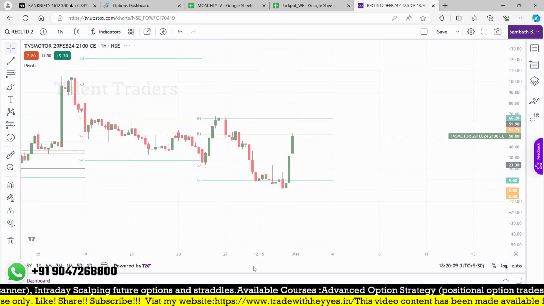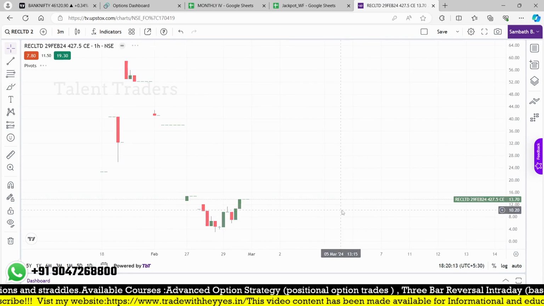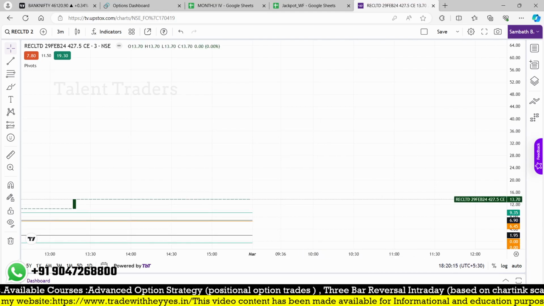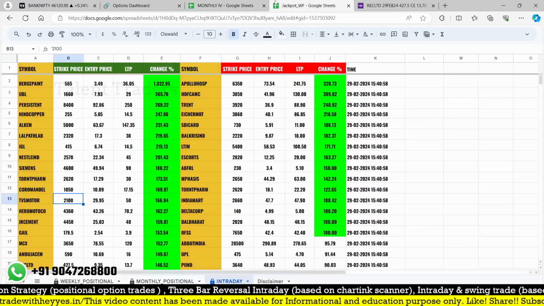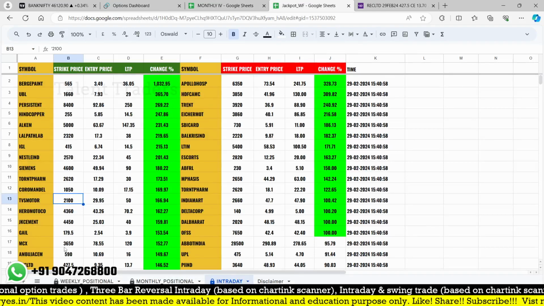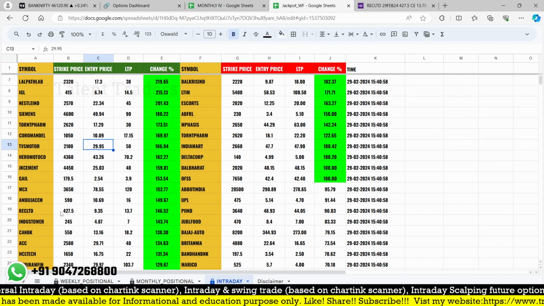That should be the strike price or entry point. Will it match? This is not a liquid one. So let me check the value, and it should be around 9.4. Yeah, 9.35. So that may be an issue in TVS Motor.